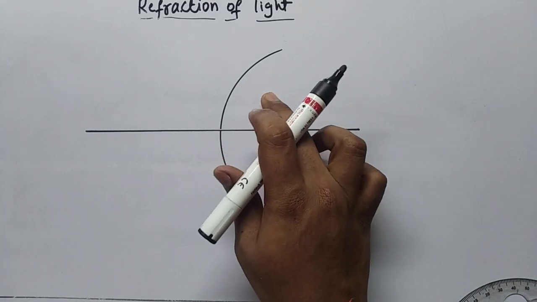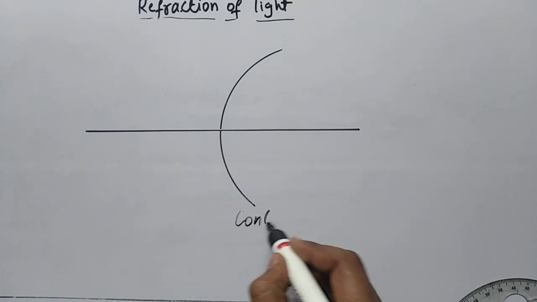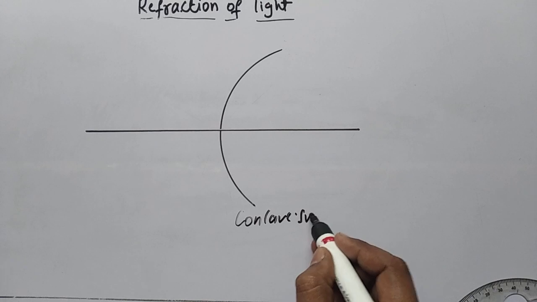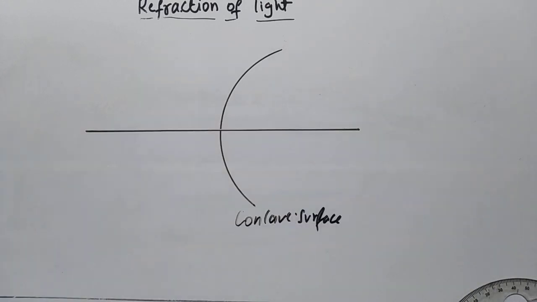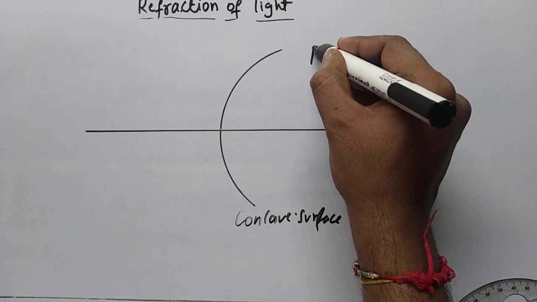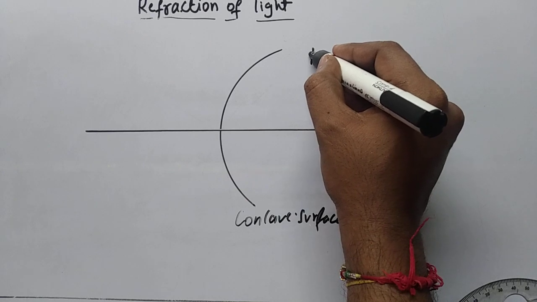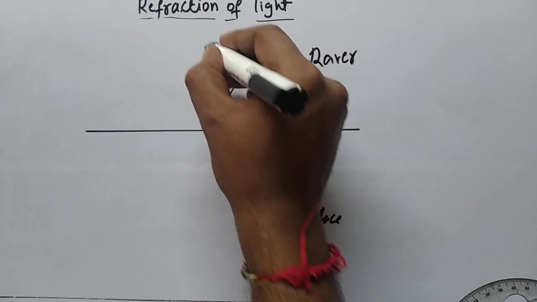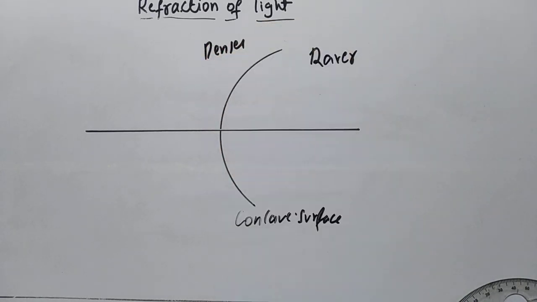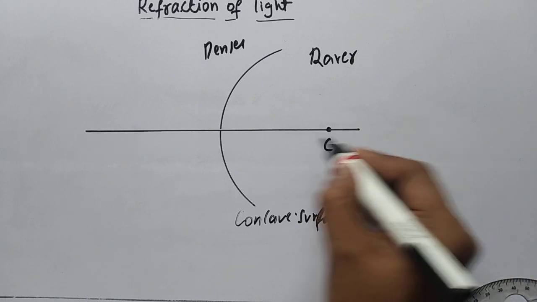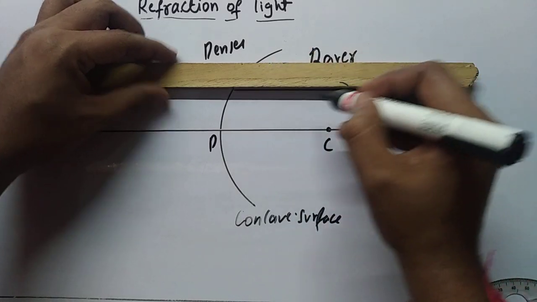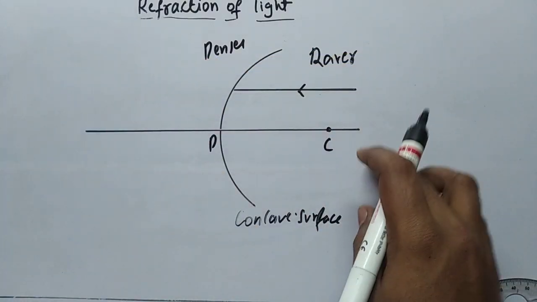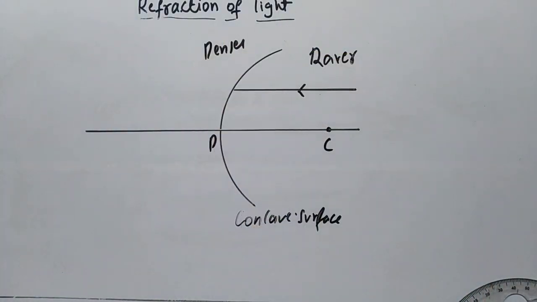So this side will be the concave surface, and the light should pass from this side. Now we will take light traveling from rarer to denser medium. As you know, this is C, this will be the pole, and we'll consider a ray which is parallel to the principal axis, traveling from rarer to denser on the concave surface.